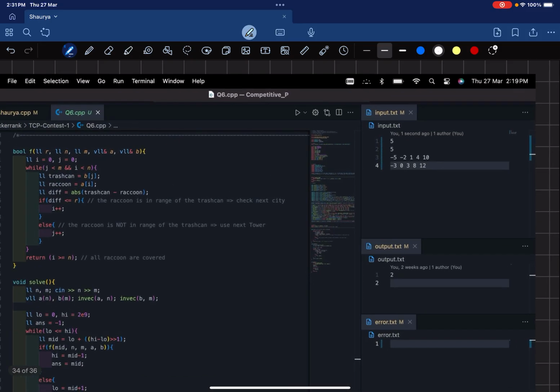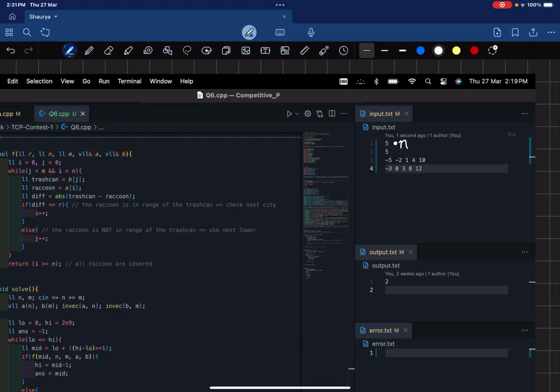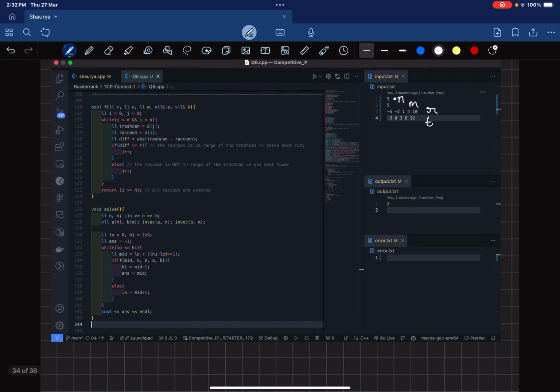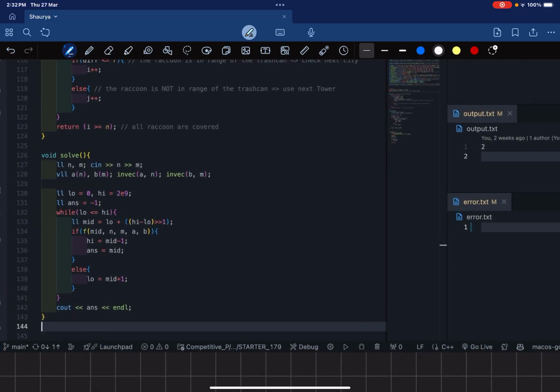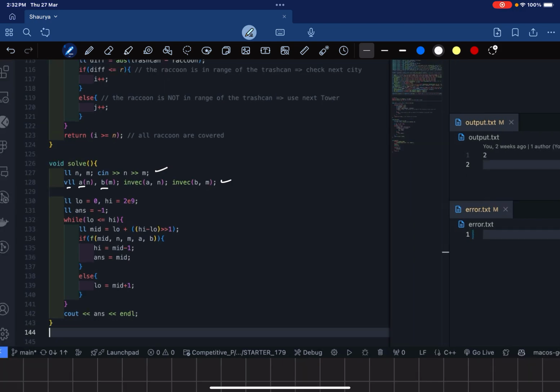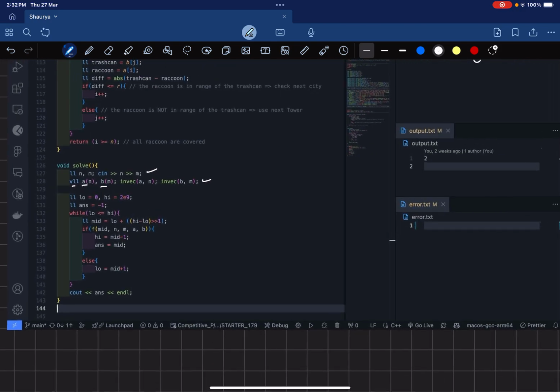So here we are given the input n, m, the vector of raccoons, and the vector of trash cans. I'm taking n and m as input, then defining my vectors a and b and taking their input. This is my template for taking the input of a vector. In fact, you can write simple code for taking the input. Then I'm taking two pointers, low and high.